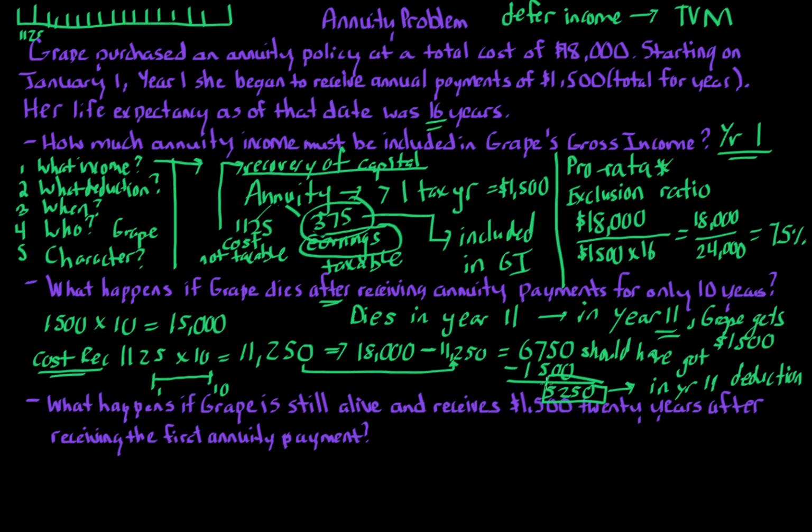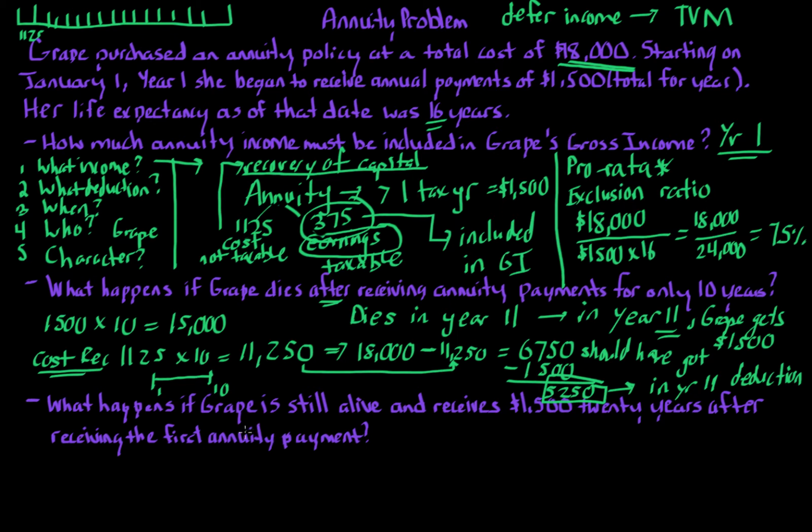Because if you add that up, Grape got $18,000 in benefit. Grape got $11,250 in benefit in years 1 through 10, and then the final payment is another $1,500. So if you take $11,250 plus $1,500 plus $5,250, you will get $18,000. And that's the idea: under this rule, yes, we have a pro rata approach, but Grape needs to get that benefit of $18,000. Because again, the idea is that that $18,000 is what was initially invested, and that should not be taxed.